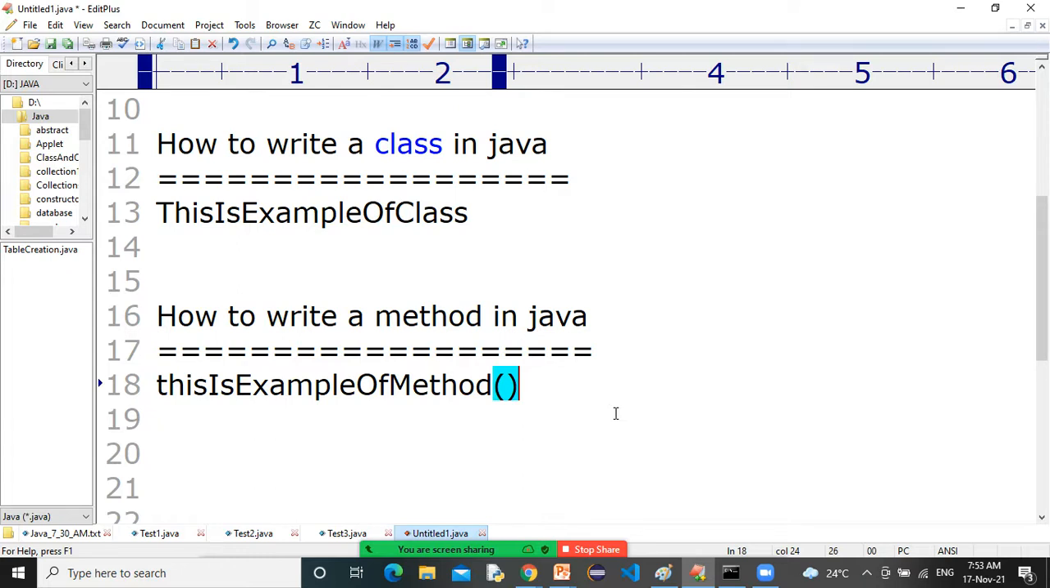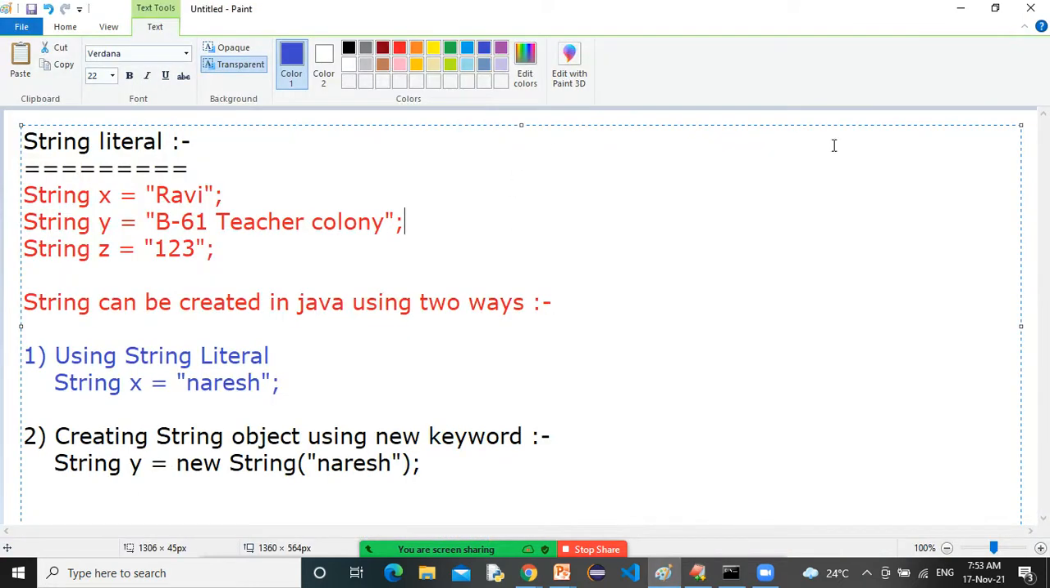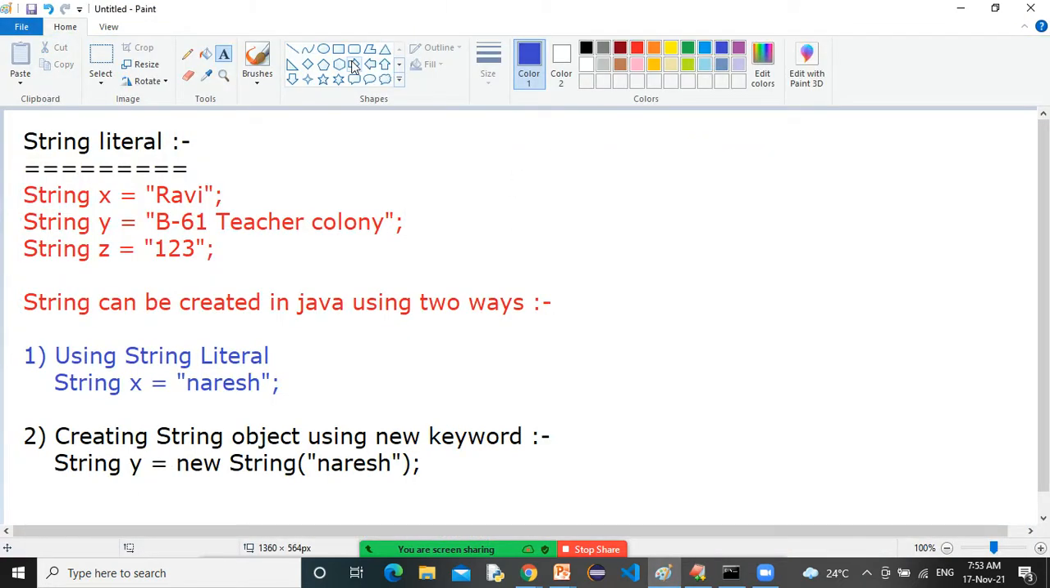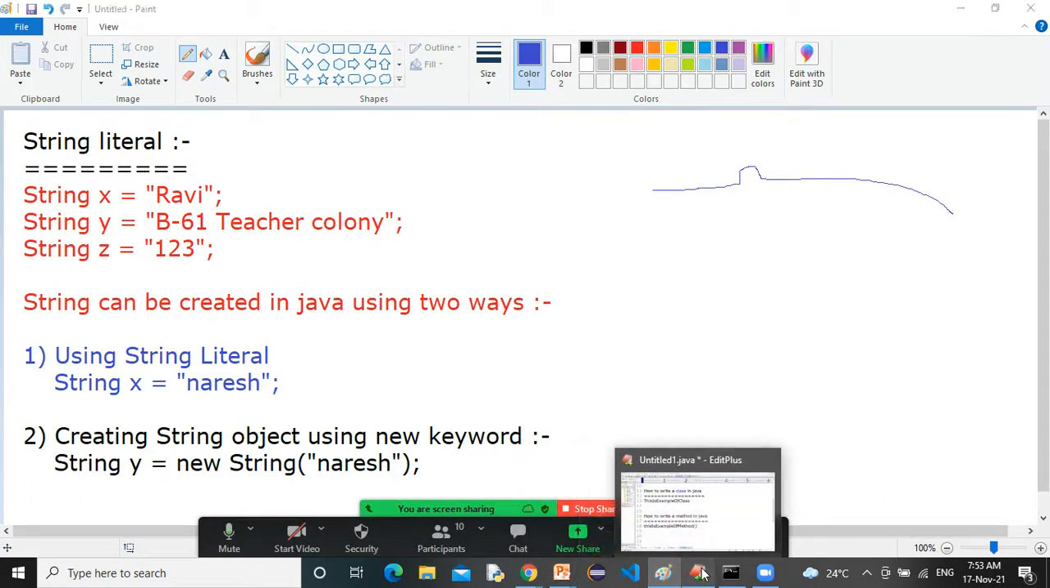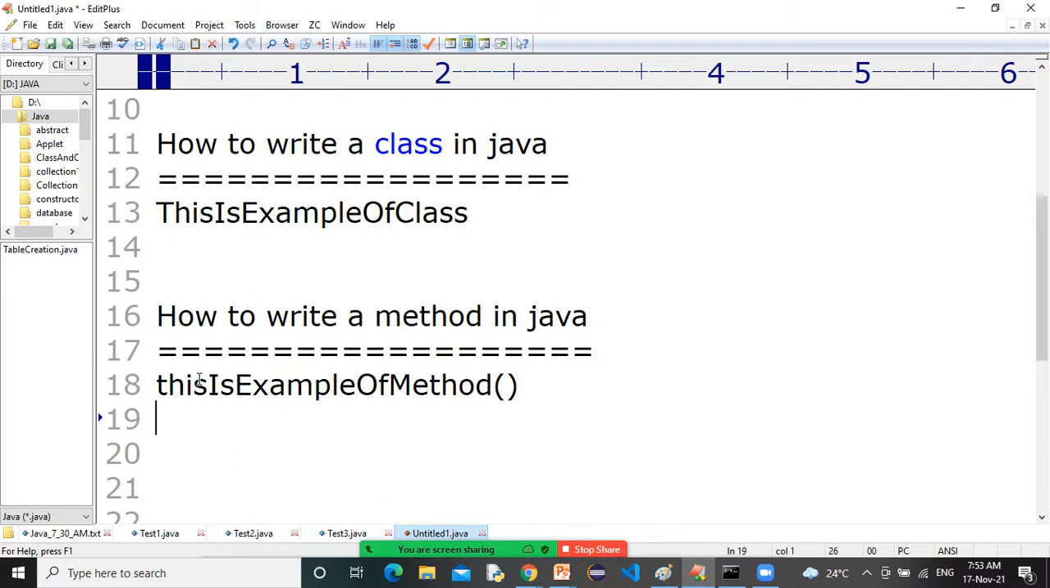Camel case, something like the shape of the camel. Look at the upper part of the animal camel, it is something like that. So if you observe this one, it is also something like that only.